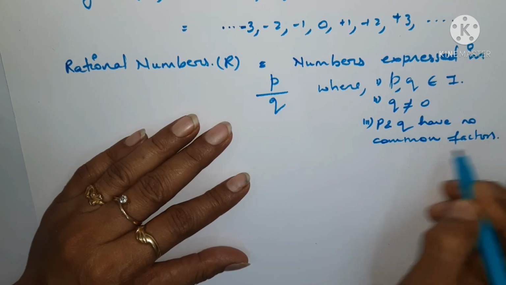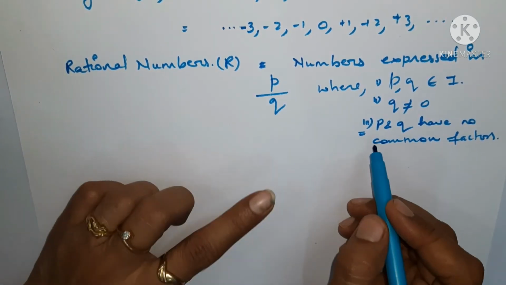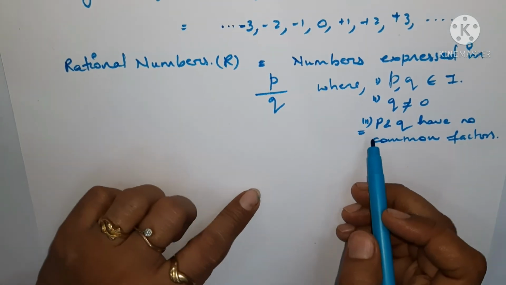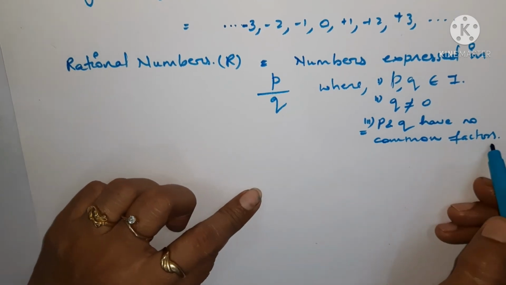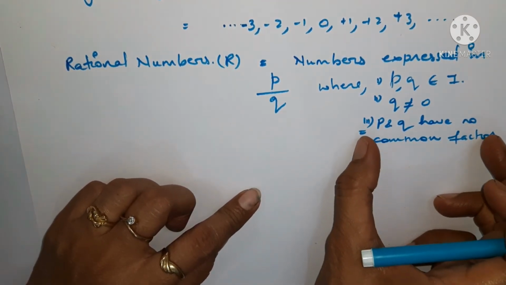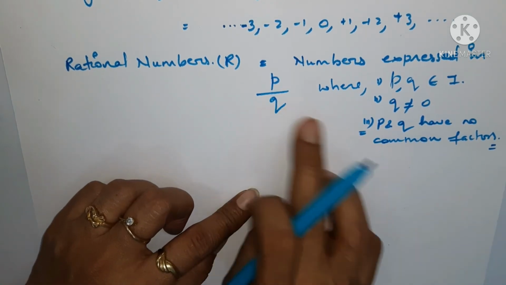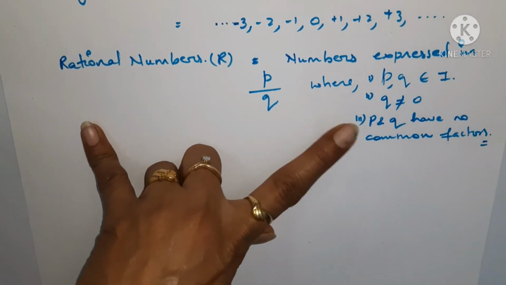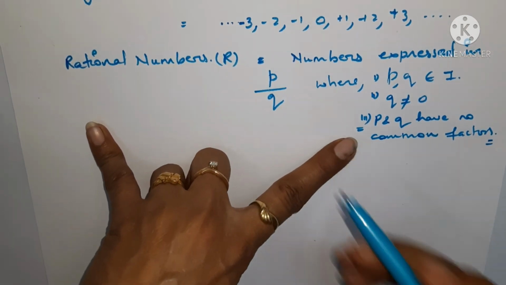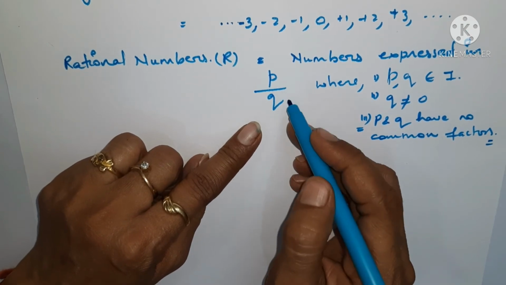Why have I written this? Because this is required when I discuss irrational numbers, where I have to prove things, and that is why I need this point. So I am giving you this point as well. Okay, p and q in shortest form. If I write that p and q have no common factors, it means I have written it in the shortest form, the smallest form, the simplest form.